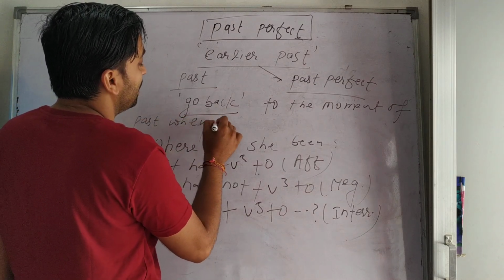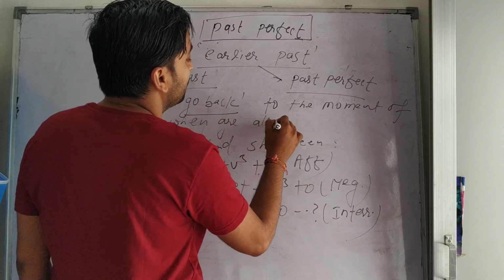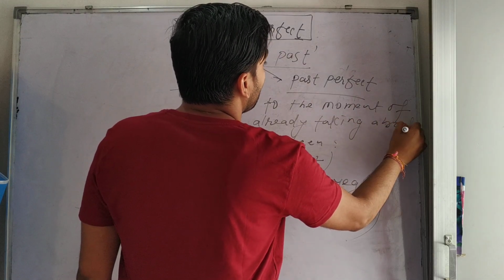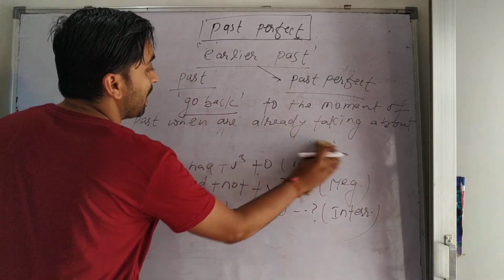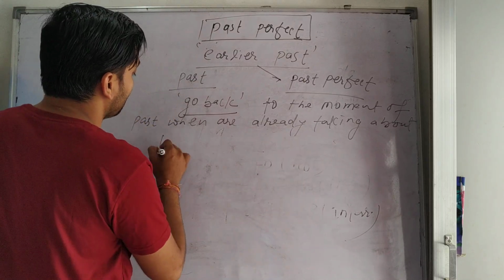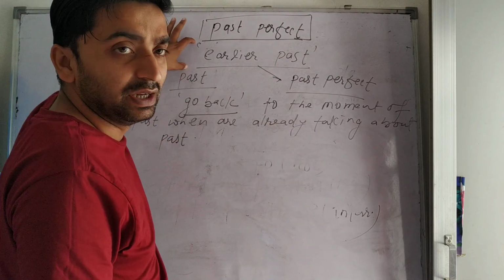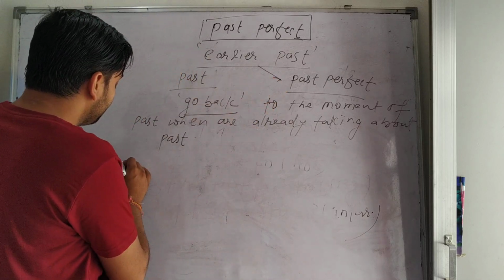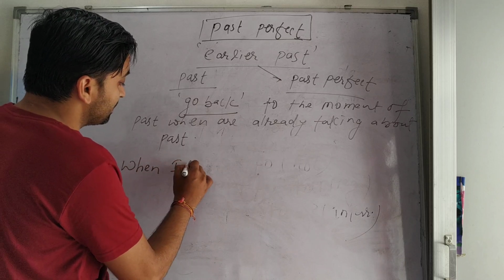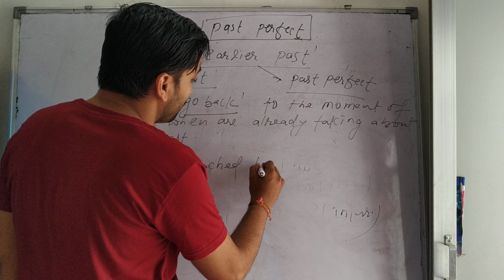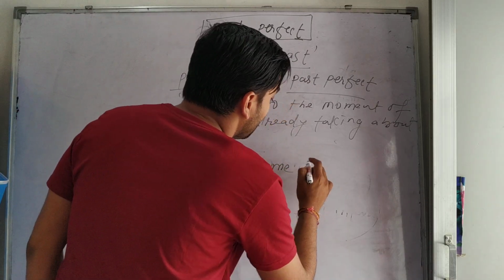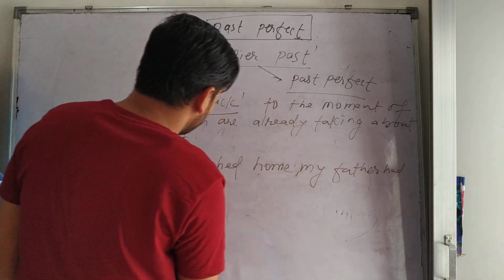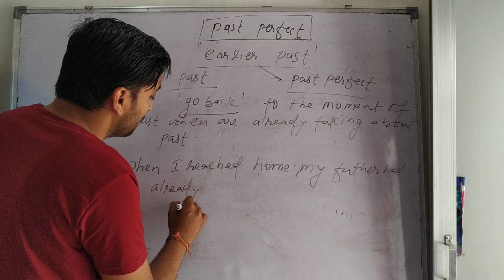Go back to the moment of past when you are already talking about past. When you are already talking about past, that is earlier past, or go back. Okay, just like see the example: when I reached home, my father had already gone.